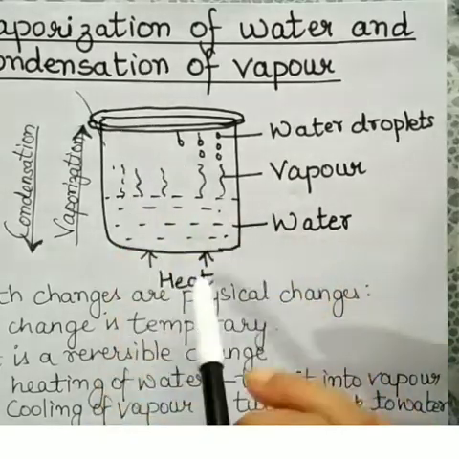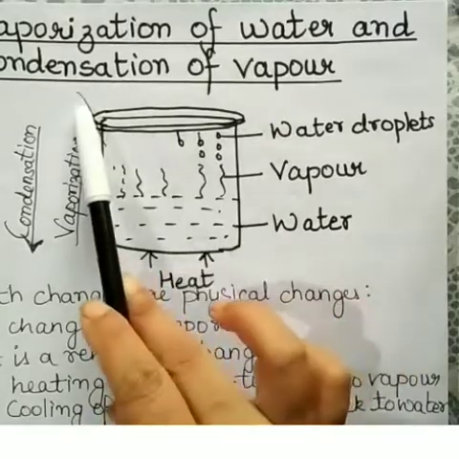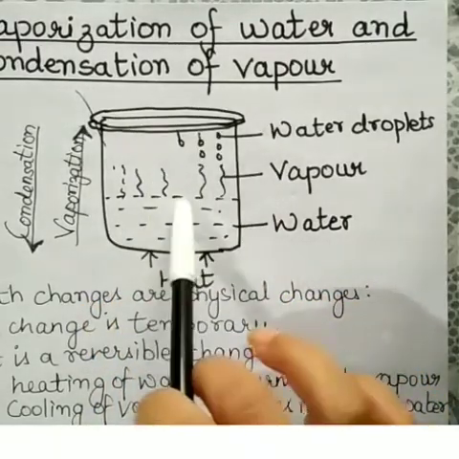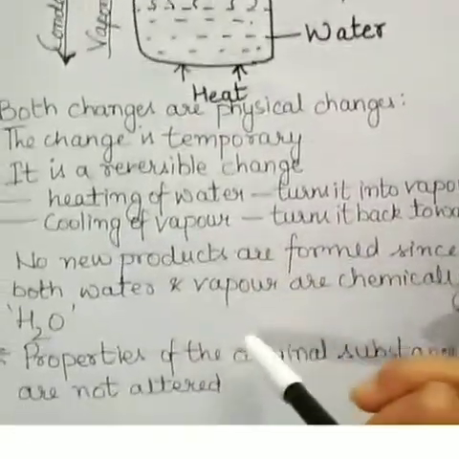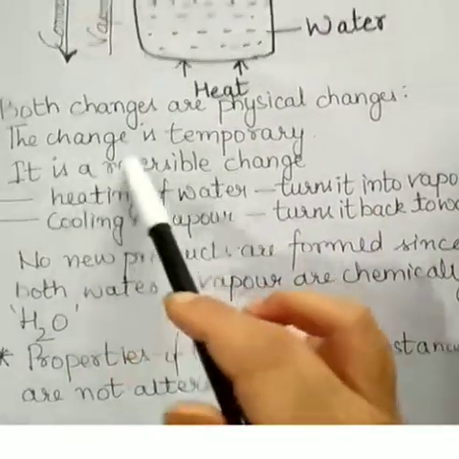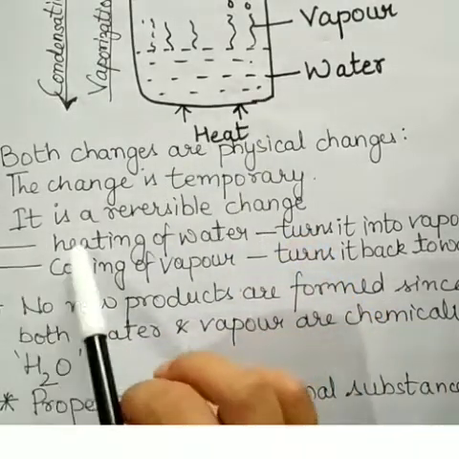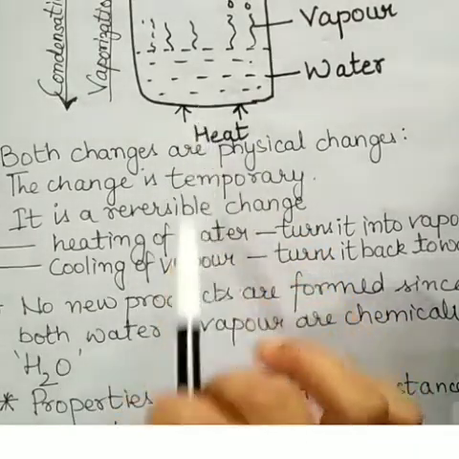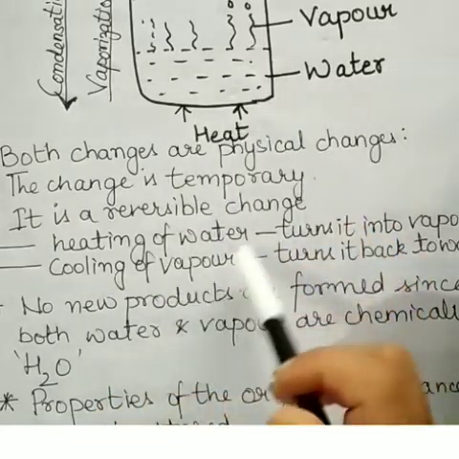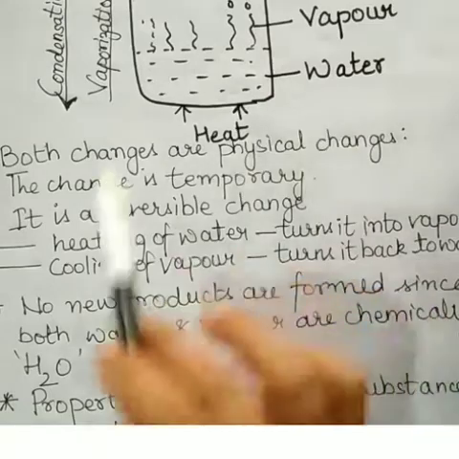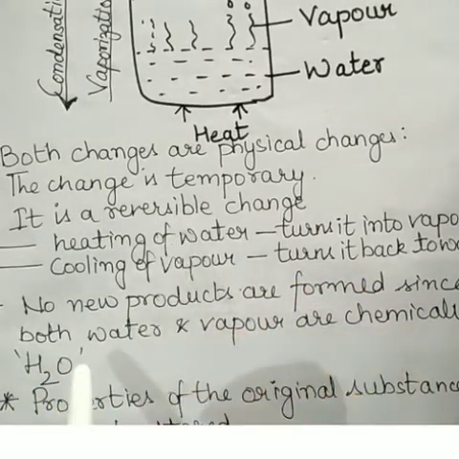So here are some reasons why vaporization of water and condensation of vapor is considered a physical change. First, the change is temporary, it's not permanent. Then second, it is a reversible change. Just now I told you that heating of water turns it into vapor, and then cooling of vapor turns it back into water. So the change is reversible.